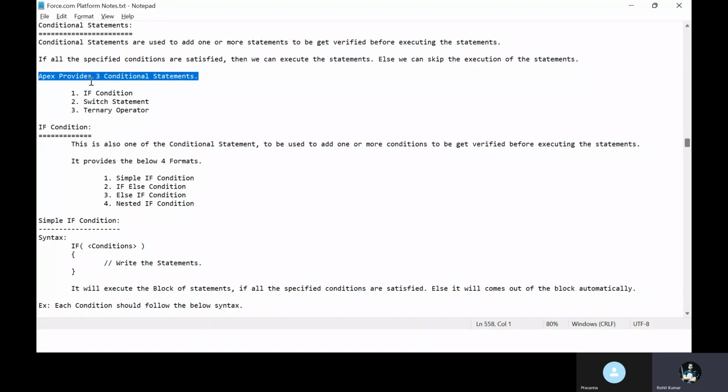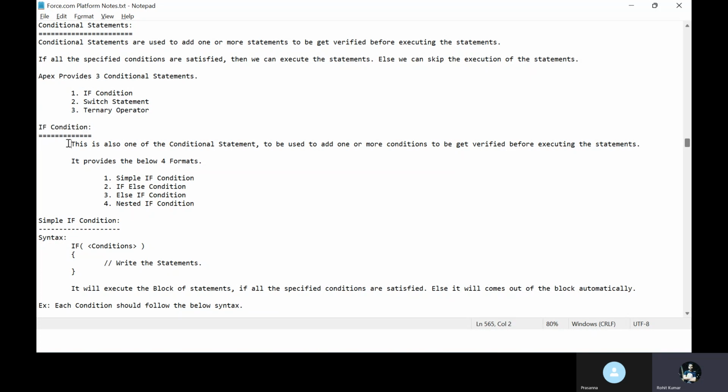Apex provides three types of conditional statements: the if condition, the switch statement, and finally the ternary operator. Let me first explain the if condition with some small examples, some tricky examples and some use cases for you.